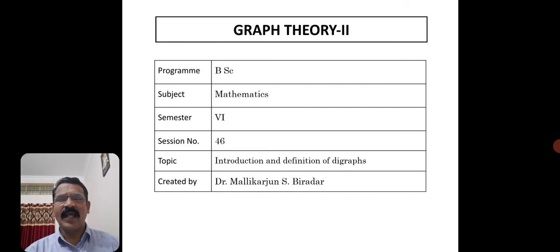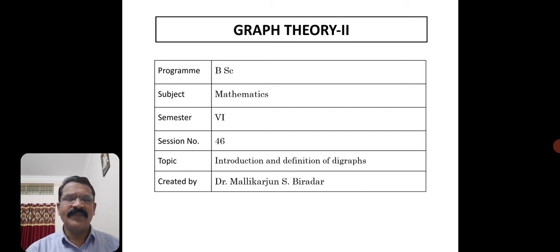In graphs without direction, you cannot say which place you are moving from and to. Say I consider an arrow mark between A and B, towards B. It implies a person is traveling from the vertex A to the vertex B. So it implies directed graphs. Today we are giving an introduction about directed graphs, and we will define what a directed graph, or digraph, is.